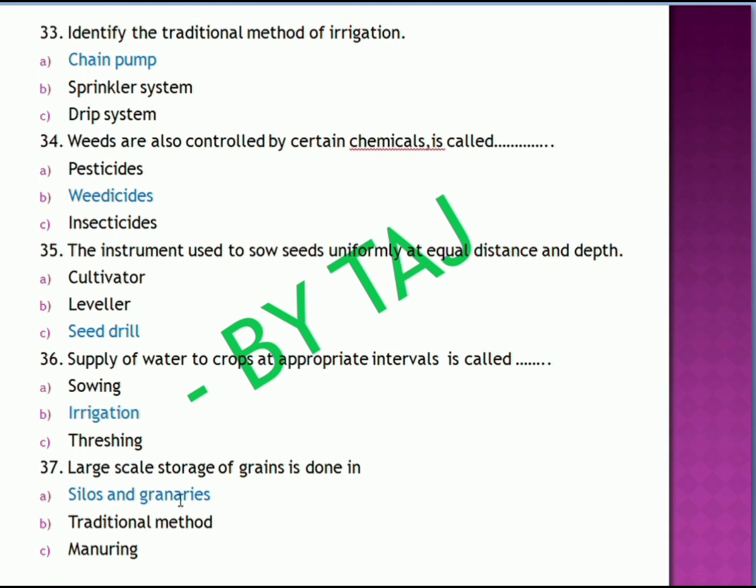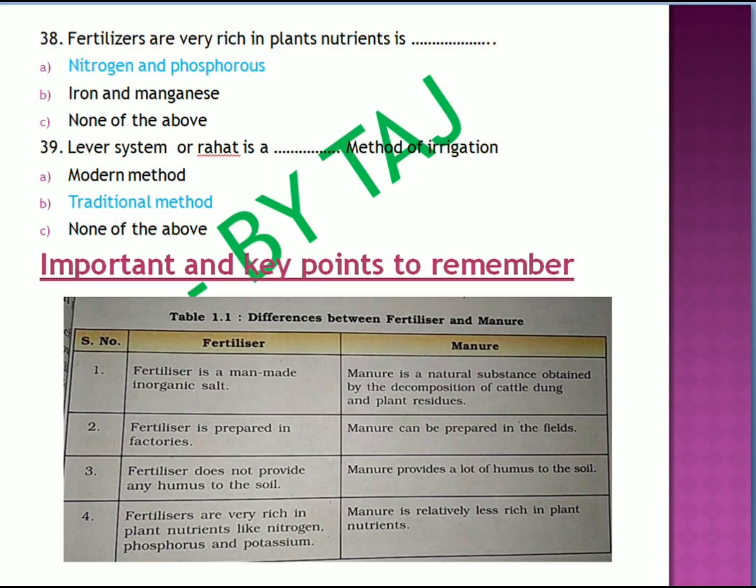So large scale storage of grain is done in silos and granaries, traditional method, manuring. So here the correct answer is large scale storage of grains is done by silos and granaries in the industries. Coming to the next question, fertilizers are very rich in the plant's nutrients like nitrogen and phosphorus, iron and manganese, none of the above.